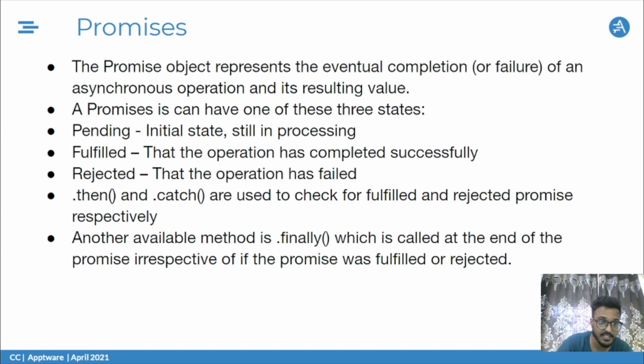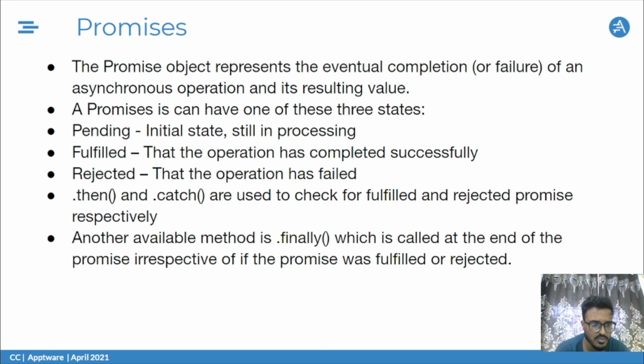Okay. Next is promises. Promises were introduced to help us write asynchronous functions. With promises, there are basically three states: pending, fulfilled, and rejected. When pending, that means the promise function hasn't been run yet, or it's in motion, we can say. Fulfilled means it has been completed as was expected. And rejected means the condition that was set inside the promise has not been met.